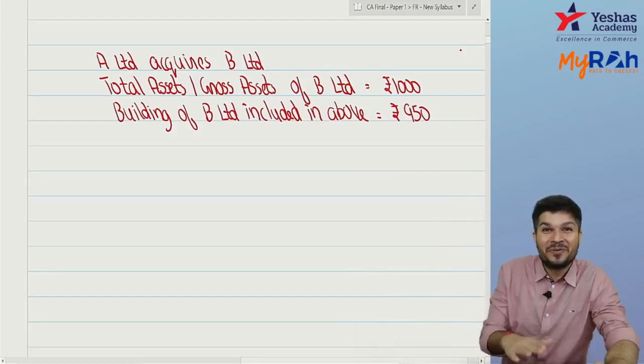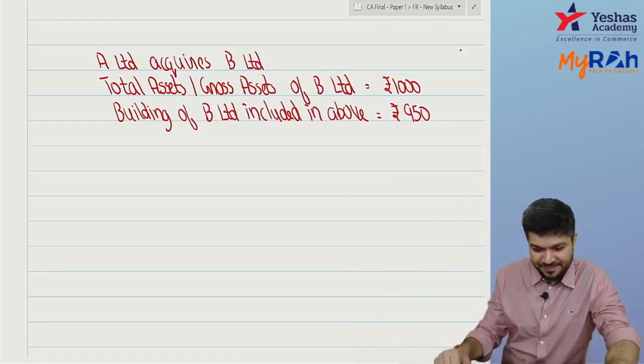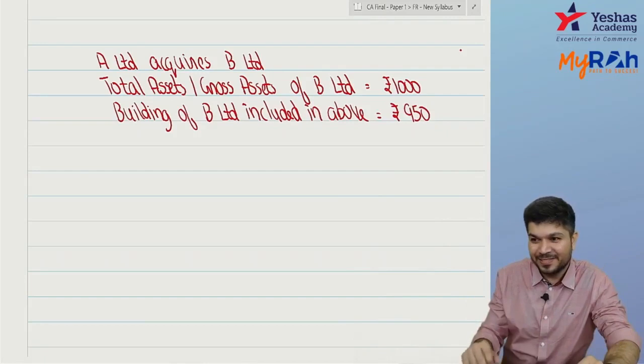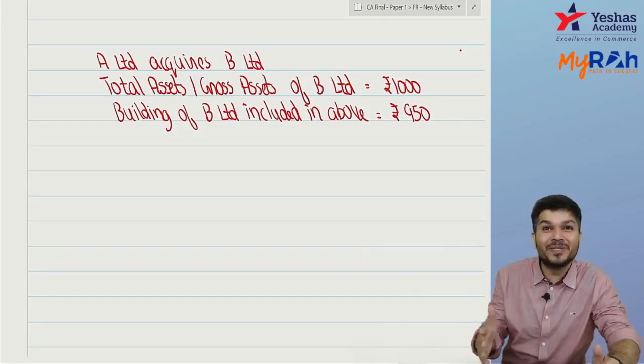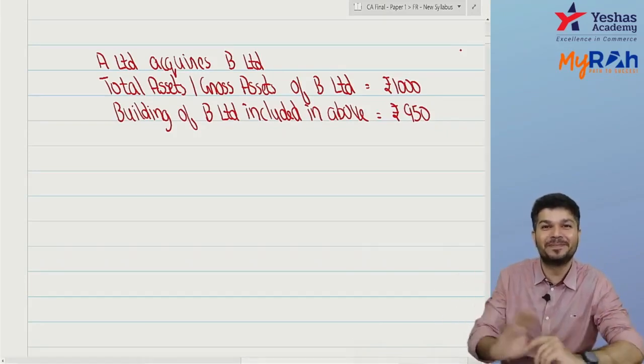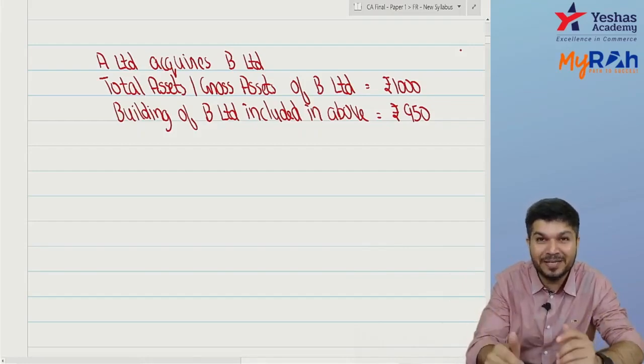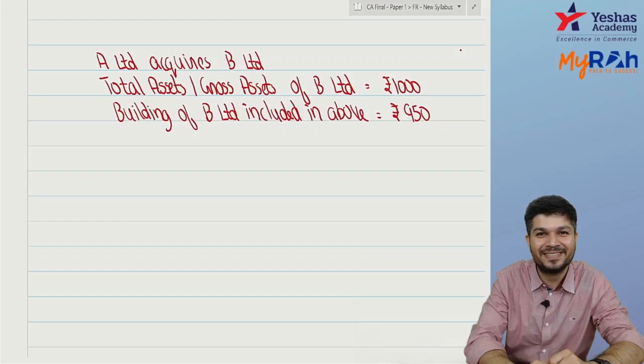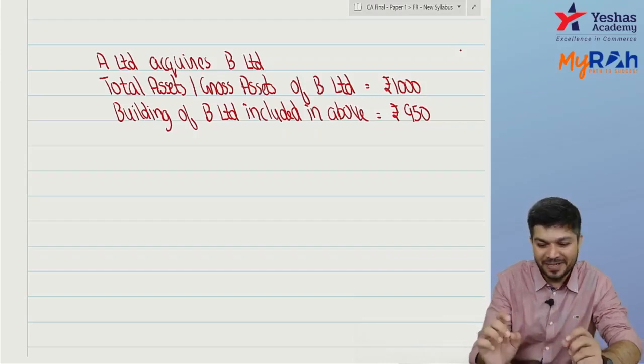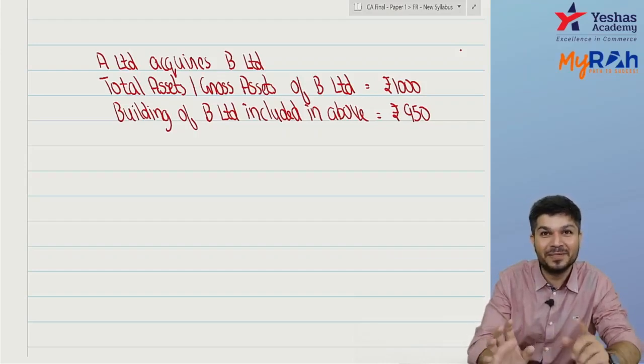So A acquires B Limited. They have total assets worth 1000, but in that 1000, 950 is building only. So tell me, did you really acquire a business, or did you acquire a building only? If you're writing business, write BS.